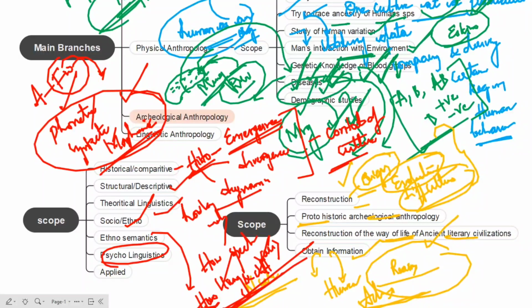And in psycholinguistics, we are going to learn about language learning as well as the quality of language you're using. And this one is in the applied field. Especially if you want to promote education among tribal people, tribals have their own tribal language. So how can we teach in English or any other regional language? If you want to teach, there are no proper textbooks in those tribal languages. So here we need to come up with the designing of programs, prepare some aids in education programs, and develop some methods for the study of unwritten languages.